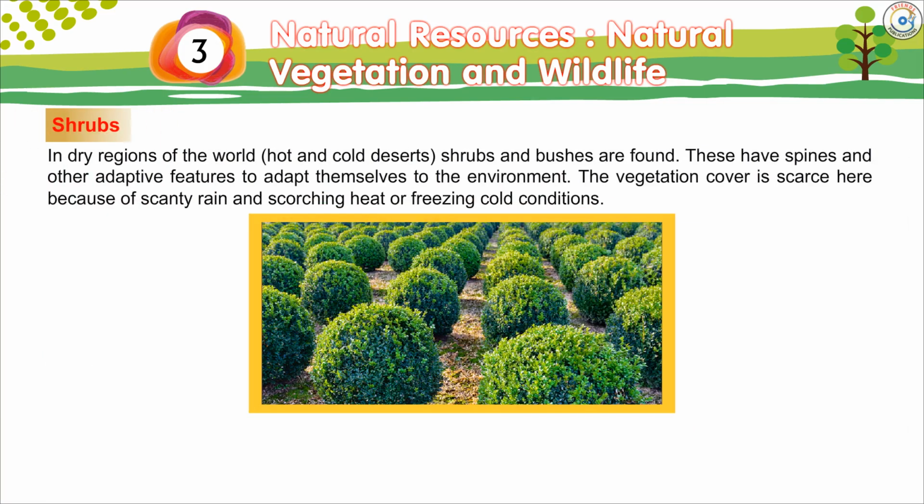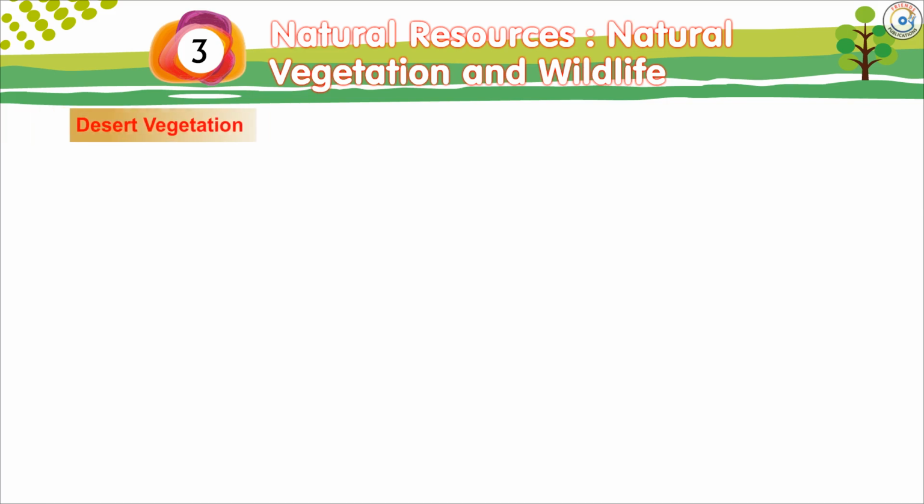Shrubs. In dry regions of the world, hot and cold deserts, shrubs and bushes are found. These have spines and other features to adapt themselves to the environment. The vegetation cover is scarce here because of scanty rain and scorching heat or freezing cold conditions.